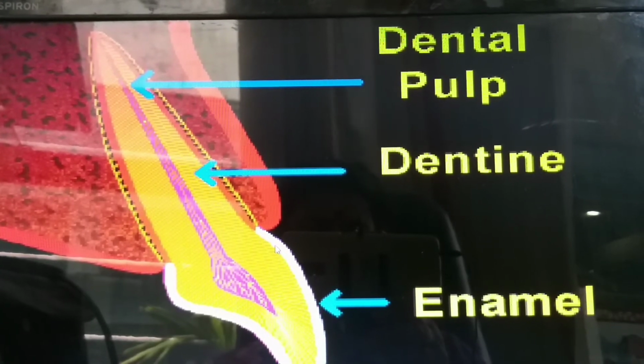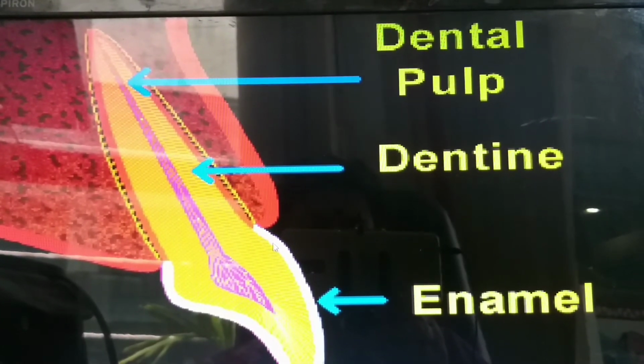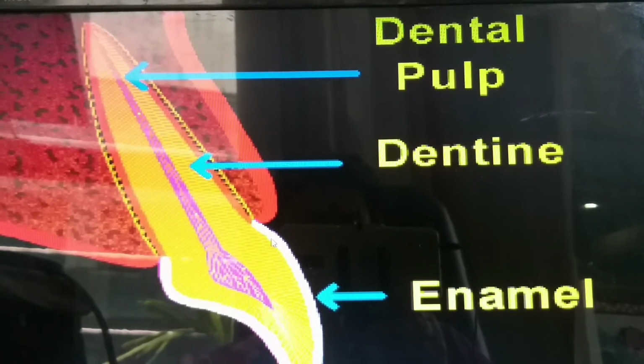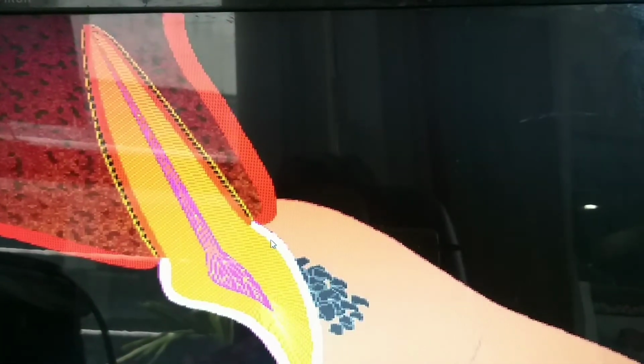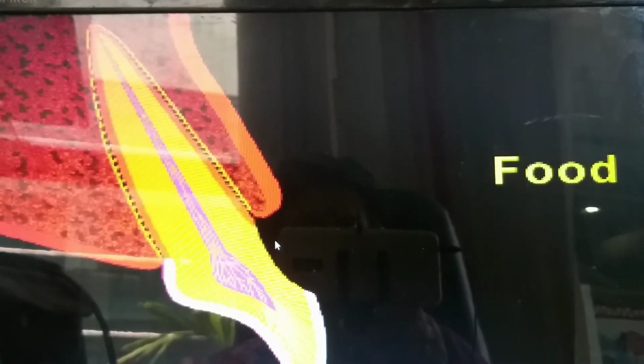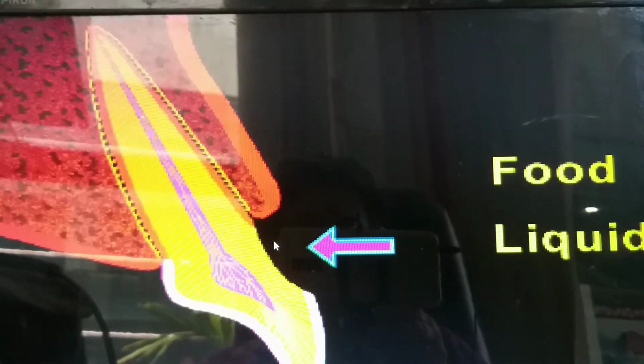Presence of enamel gives strength to the tooth and protects the inner sensitive layers. This layer of enamel can get damaged due to scrubbing of teeth by coarse tooth powders or an improper brushing method. The inner sensitive dentine therefore gets exposed to food, liquid and air in the mouth.